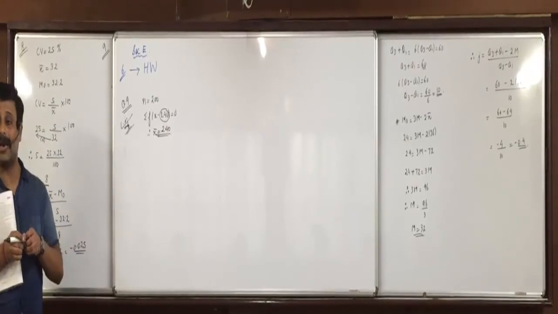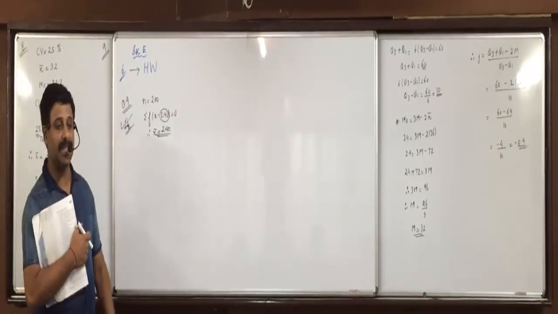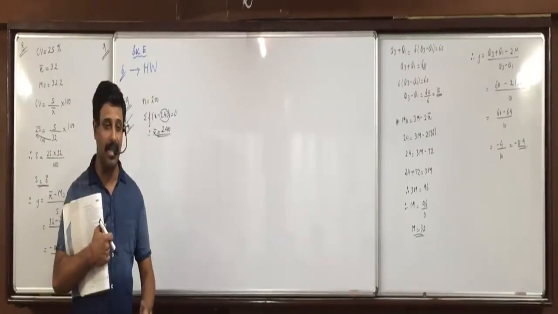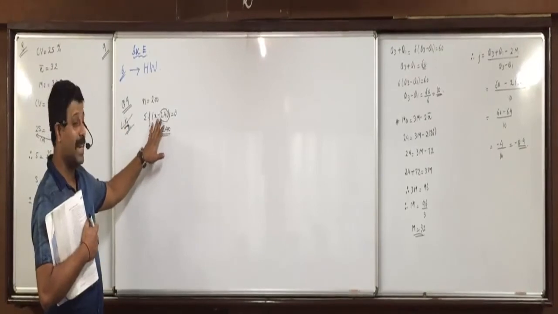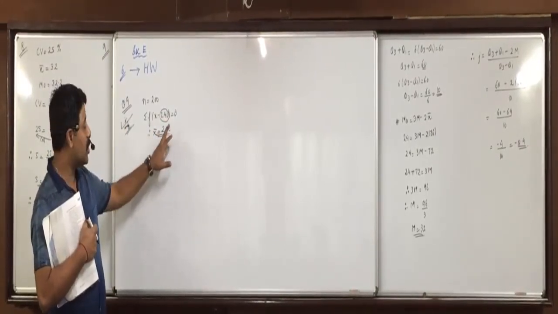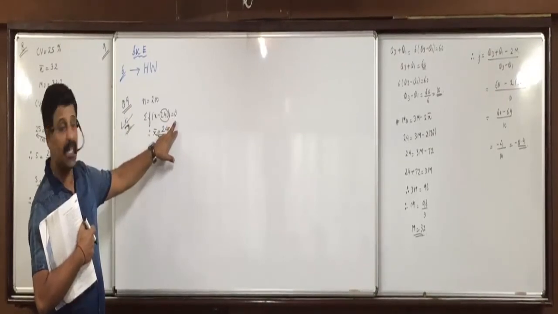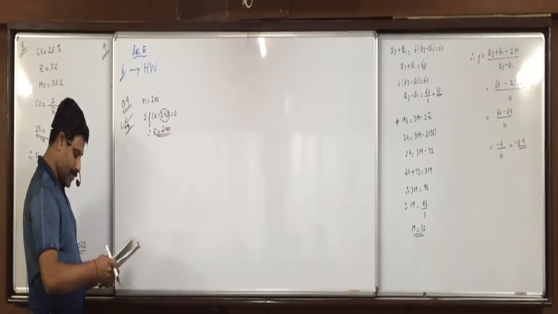Sigma x minus x bar is always 0. So if this is given as 0, what is this 240? It is x bar. Write it down first.